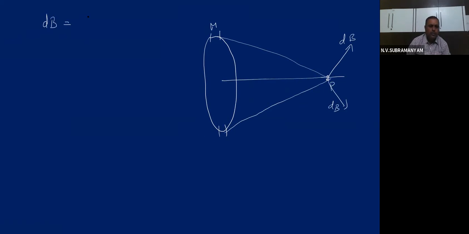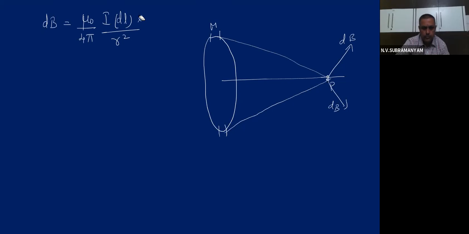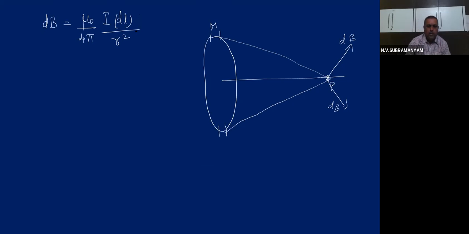What is the formula for dB we got? Mu naught by 4 pi, I dl divided by r square, right or not? So my point is the oppositely placed elements, one at M, one at N, are creating equal fields at equal angles, theta, theta.